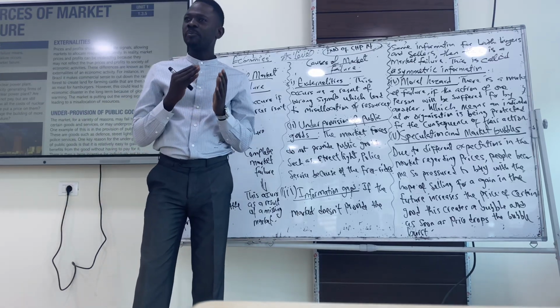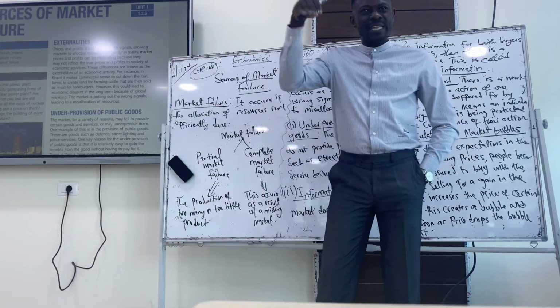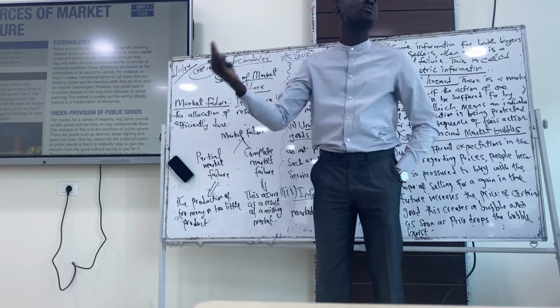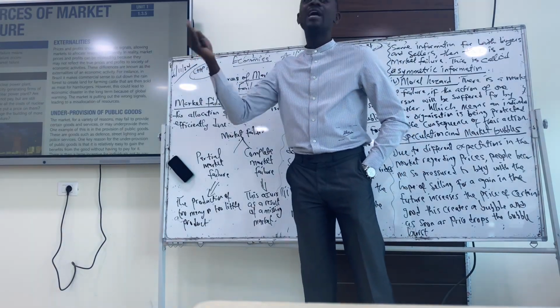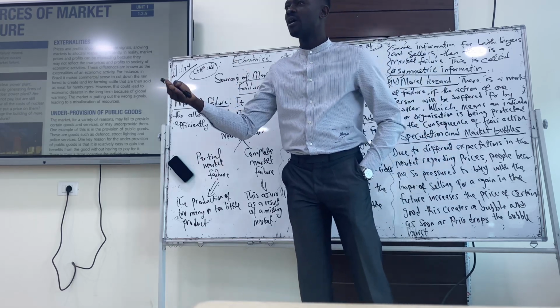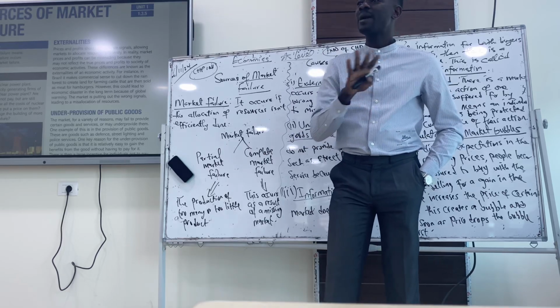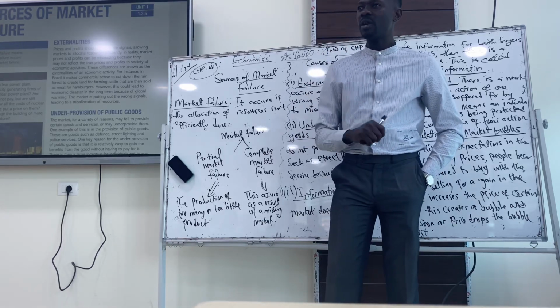Do you get what partial market failure is here? We call it partial market failure because in that market, too much is being supplied into the market or too little is being supplied into the market. So that means there's excess supply or excess demand. The supply is not enough or the demand is less than the supply. So that is a market failure, which is called partial market failure.